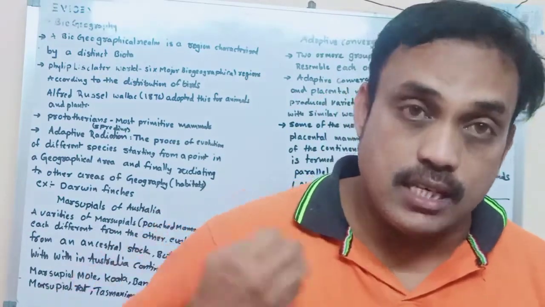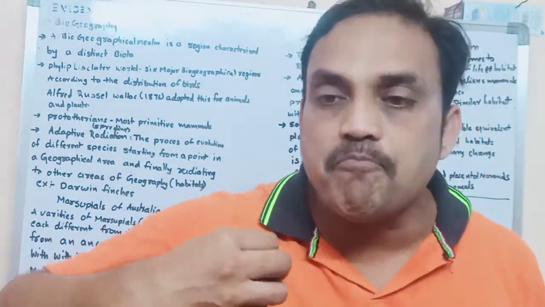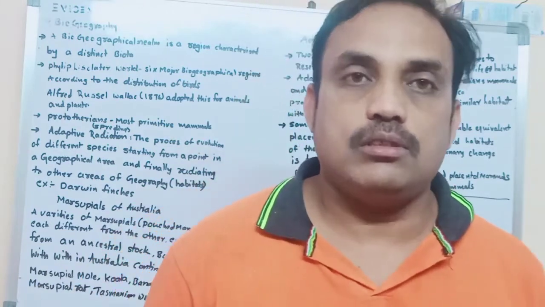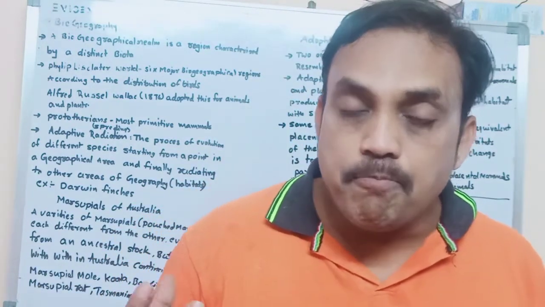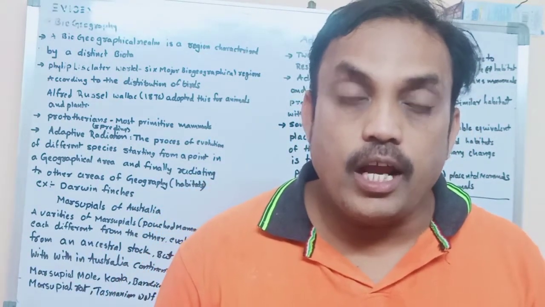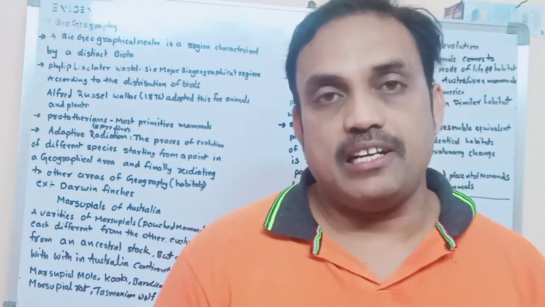Here, evidences means proof. We require some proof of evolution. That is the evidences of evolution.